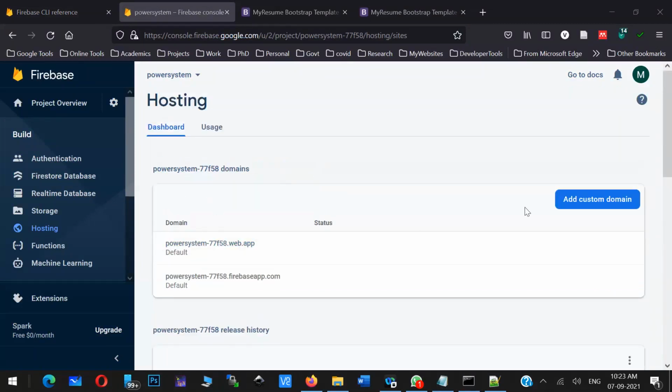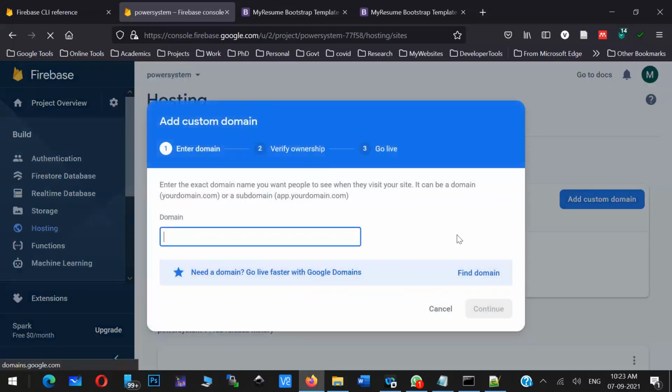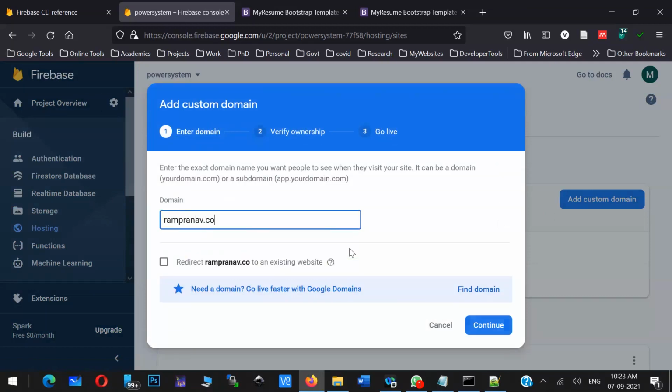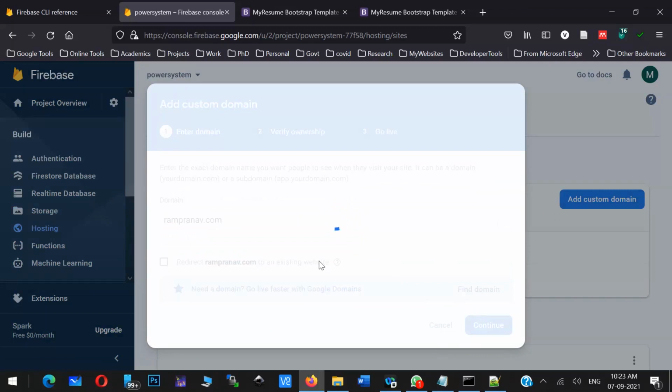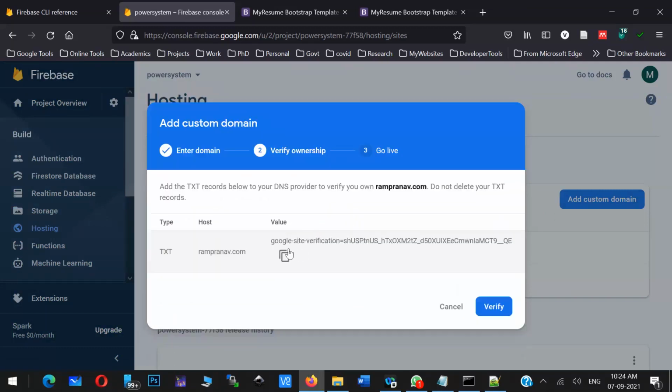Now you can even connect, here in hosting. If you have some URL, for example rampranav.com, you can continue, and there will be a TXT record.